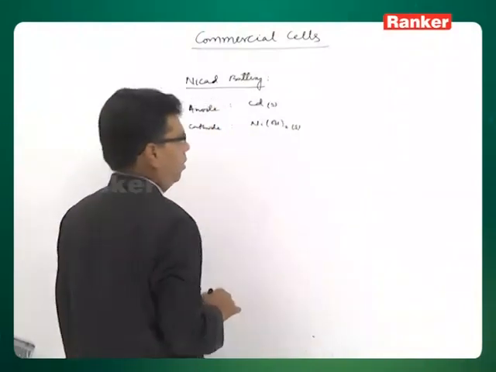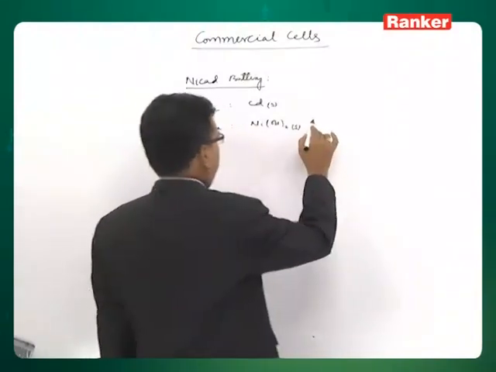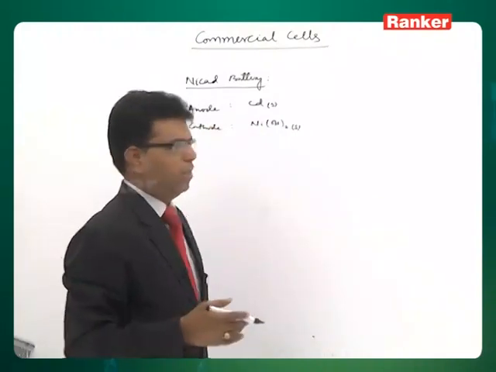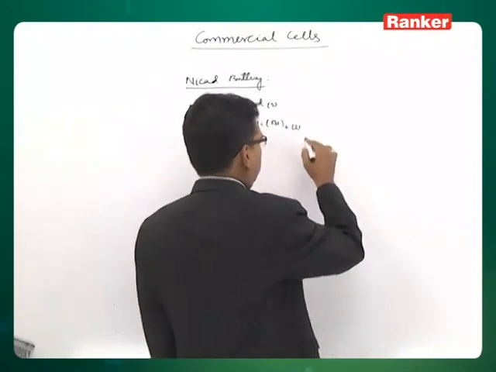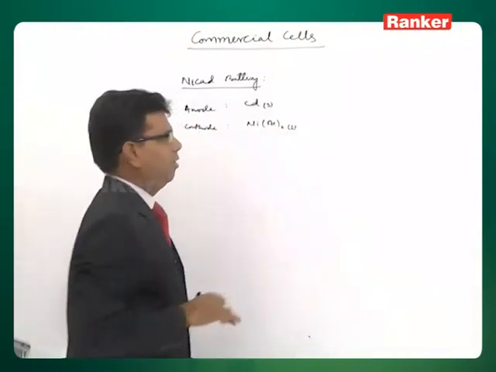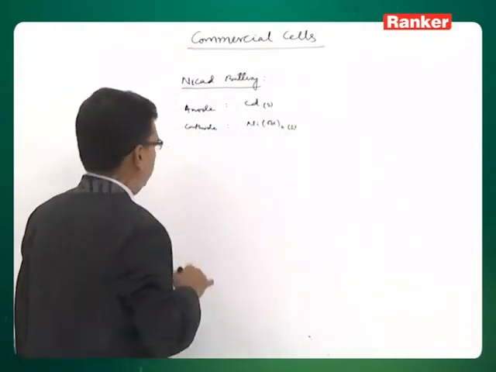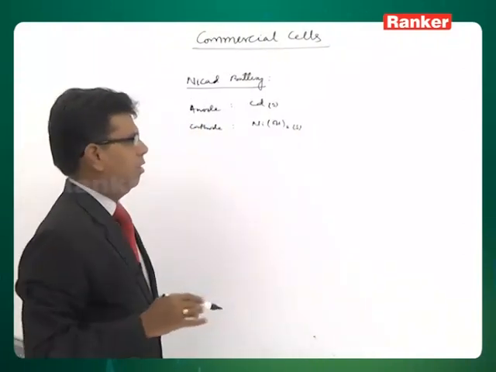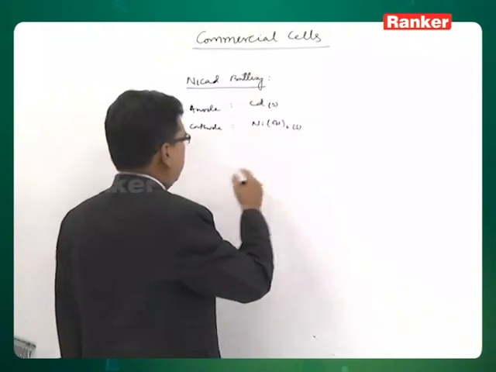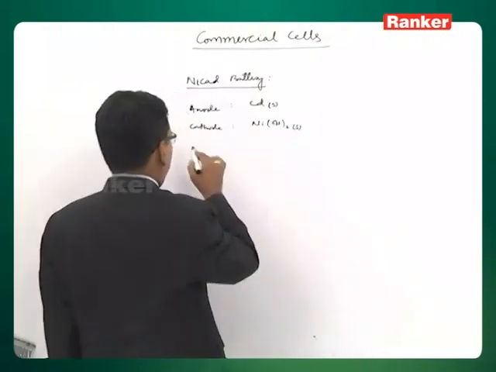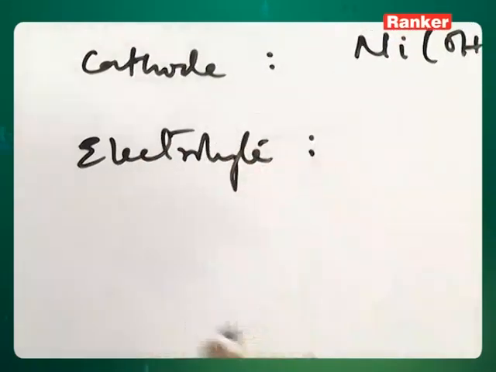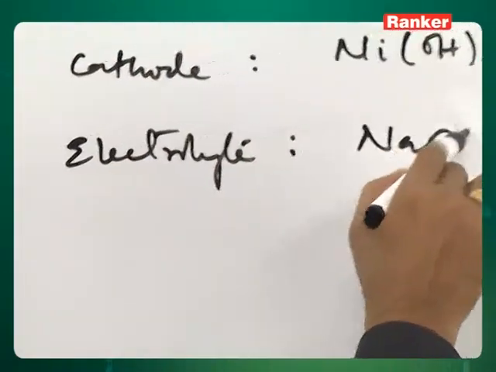Like the grid of lead plates in the lead acid battery, here it is a metal grid. The electrolyte here can be any base, sodium hydroxide or potassium hydroxide.